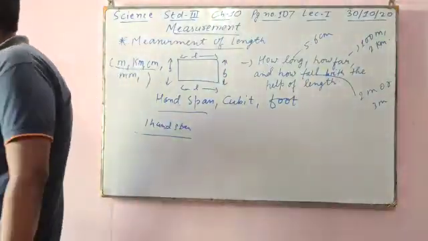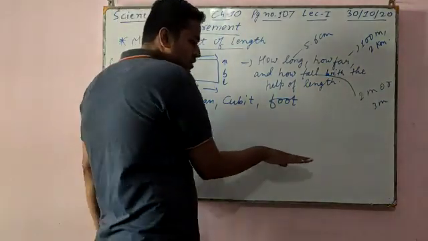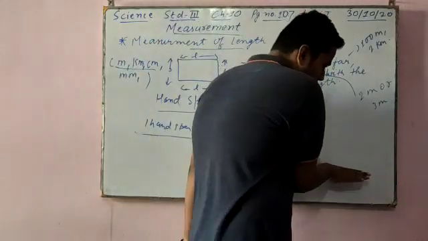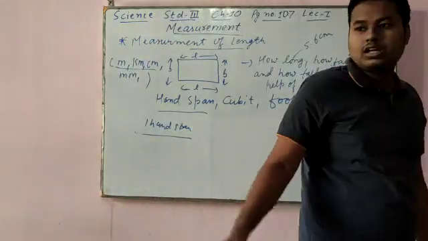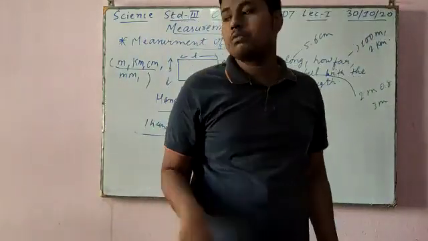Now second is foot. Your foot length. If they have to measure how far something is, then 1 foot, 2 foot, 3 foot, 4 foot. They say from this chalk to this chalk the distance is 50 foot, 60 foot.